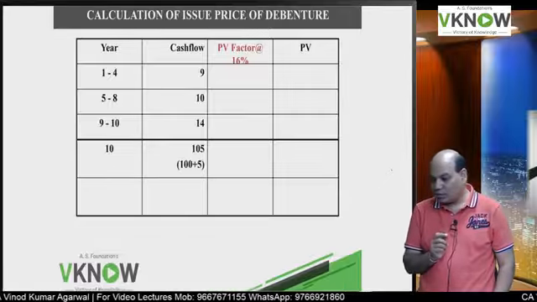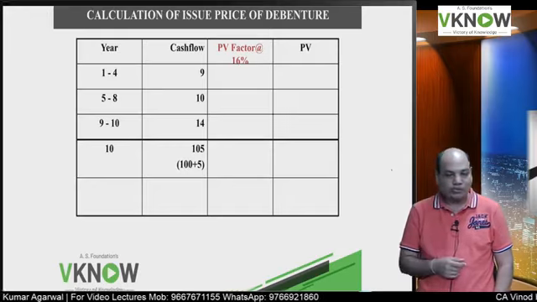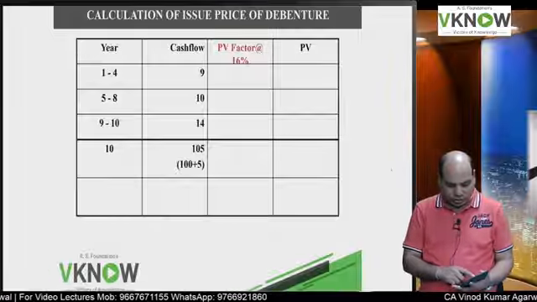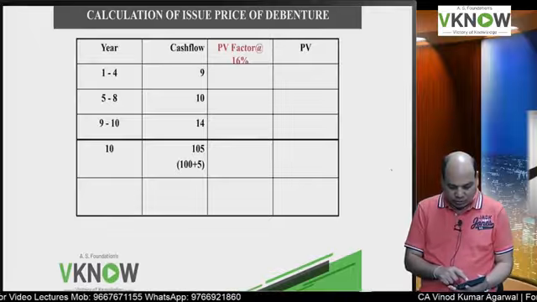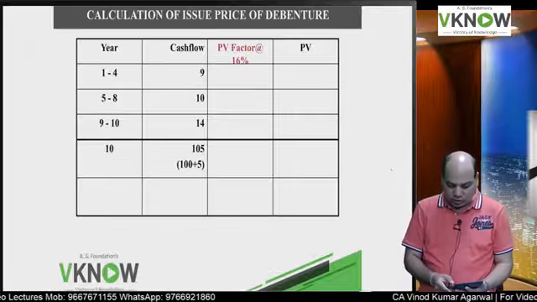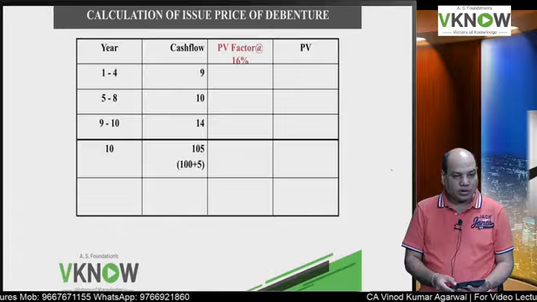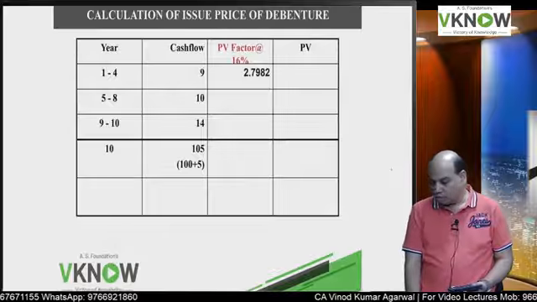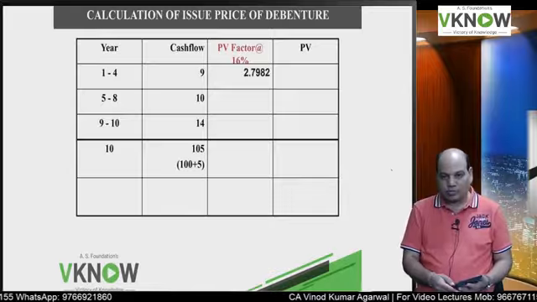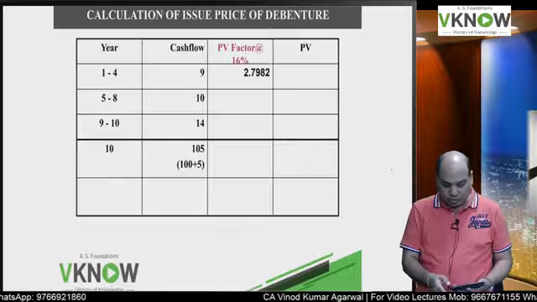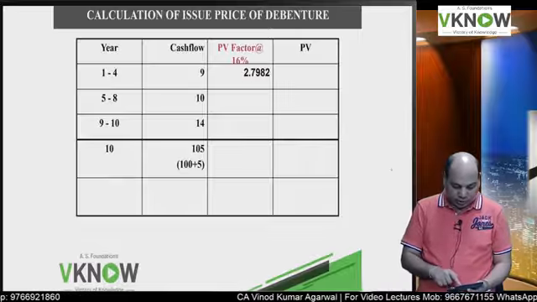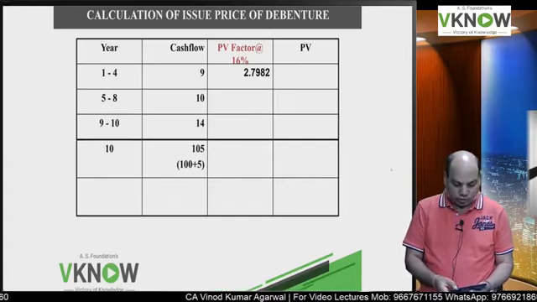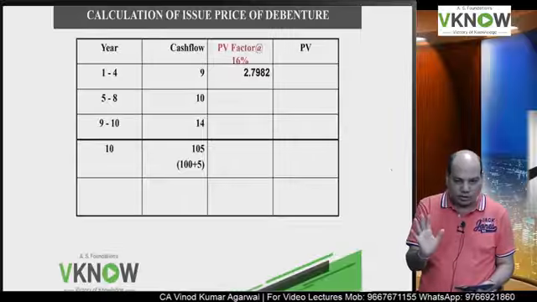So first you tell me, how did you get 1-4? Anybody? You will take your calculator. 1 divided by 1.16, equal to, memory plus, equal to, memory plus, equal to, memory plus, equal to, memory plus. Memory recall. You will get 2.7982. All clear. Press all clear. Now you will write like this, 1 divided by 1.16. Just press equal to 4 times, because first 4 I have already used in the first 4 years.